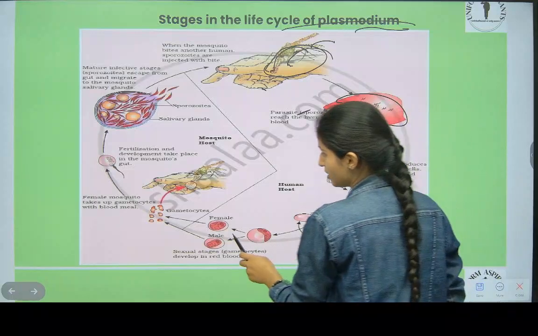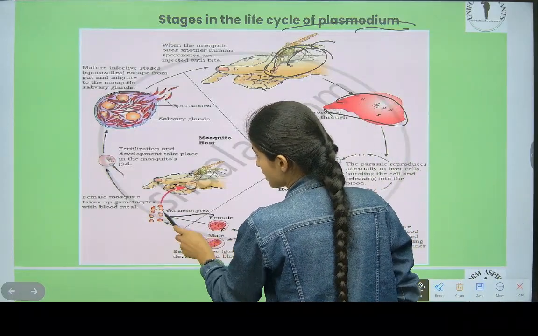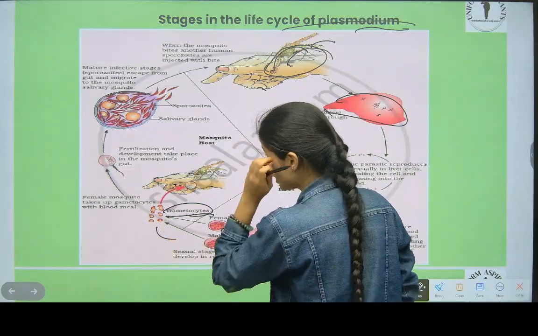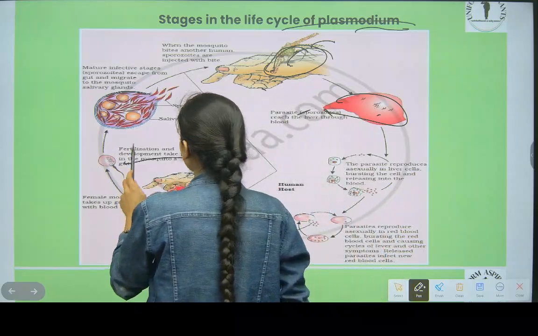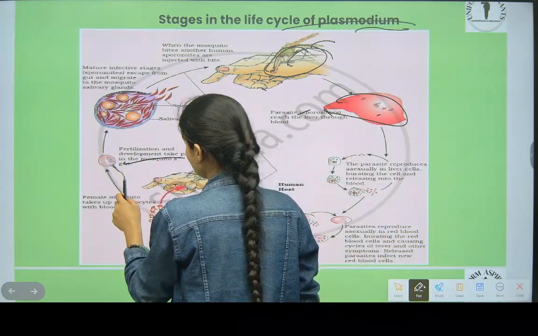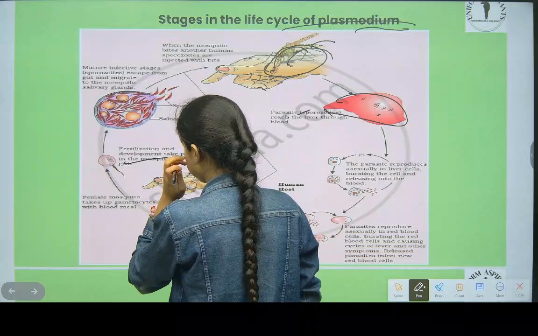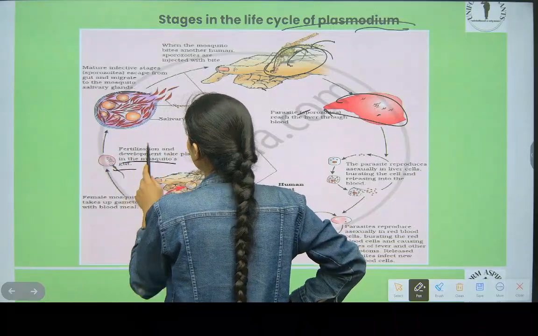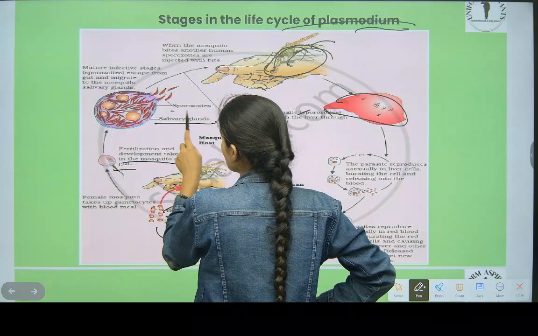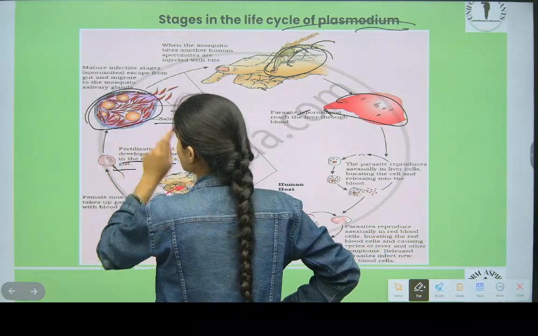After that it forms gametocytes, where it starts sexual reproduction. Then it enters the blood, and the next stage takes place in the mosquito's gut, then the salivary gland and sporozoites. This is the starting phase.